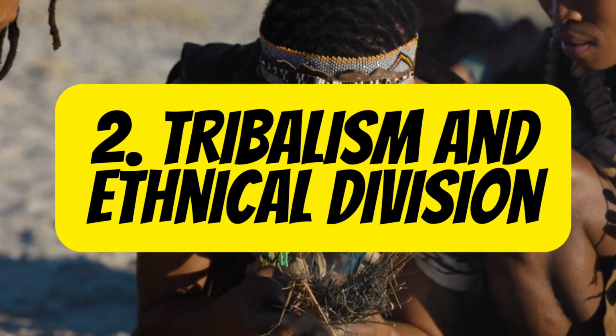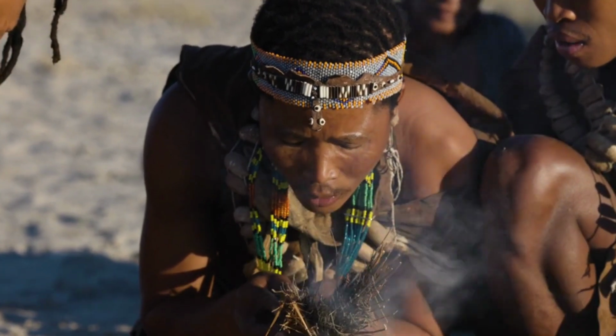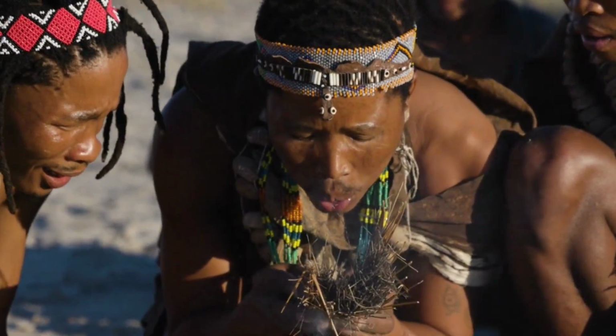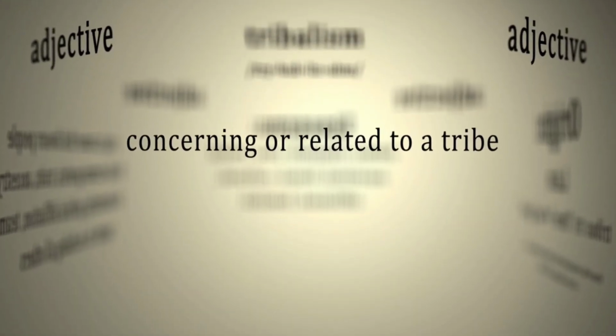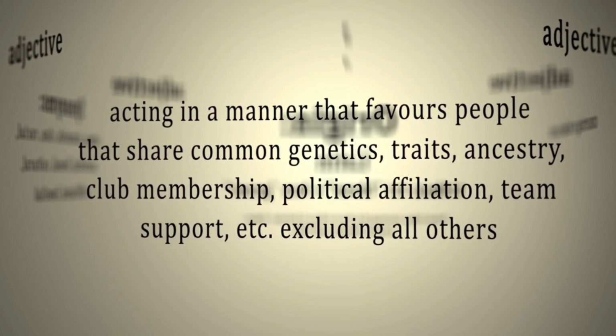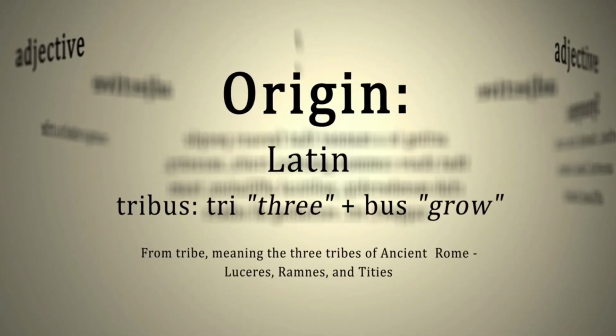2. Tribalism and ethnic divisions. South Africa is home to many different ethnic groups, and these groups have different cultural traditions, languages, and histories. These differences can create tensions and divisions within the country.